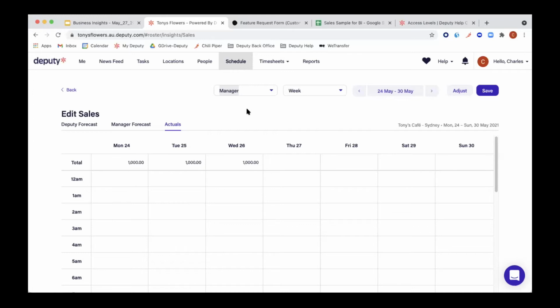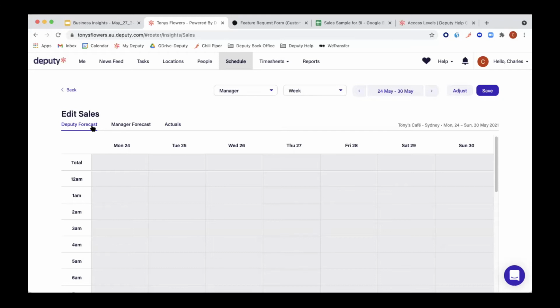Perfect. Then what sometimes leads to confusion is the difference between the forecasts and the actuals. So I think we probably should touch on this again. There are 3 different types of sales. In fact, 2 that you can put in and 1 that we do for you by default.